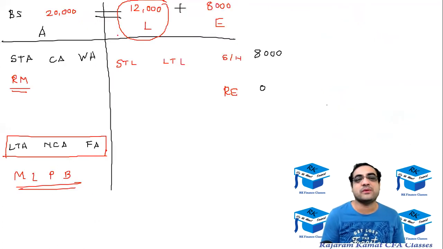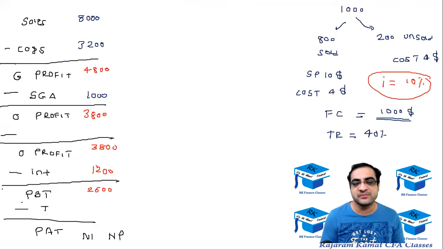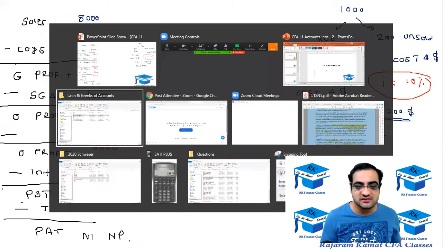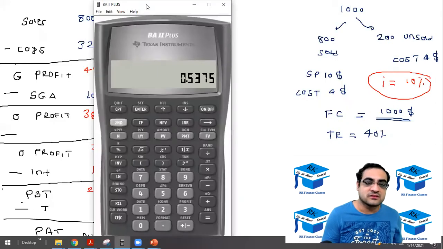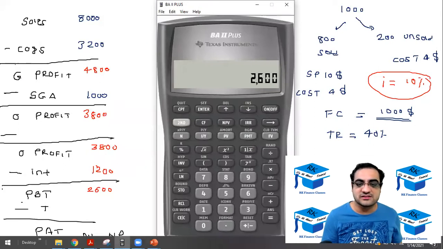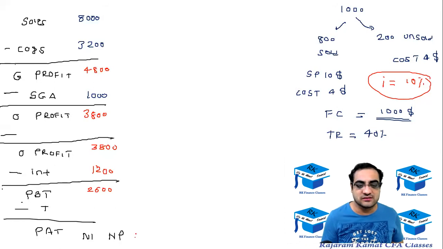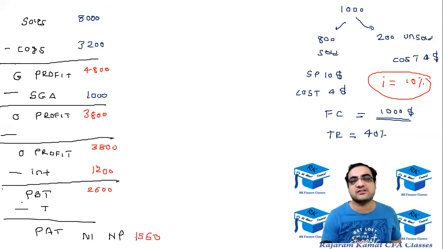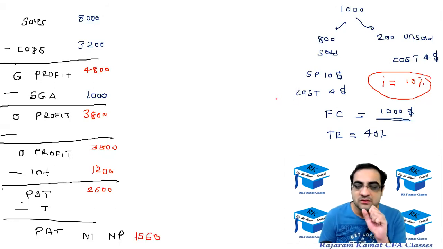Okay, I repeat: 12,000 at an interest rate of 10%, so 10% of 12,000 would be 1,200. With that, the profit before tax would be 2,600. Then 40% would be taken by the government, and you'll be left with 60%. So 60% of 2,600 would be your profit, which is 1,560. That's your net profit.